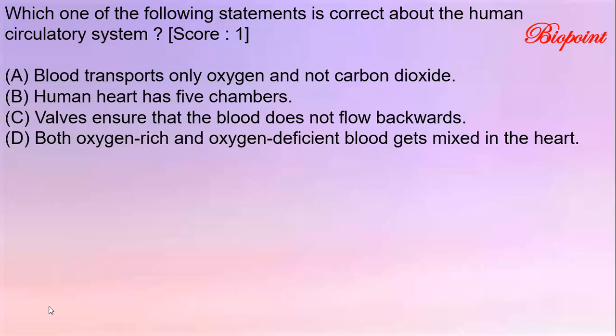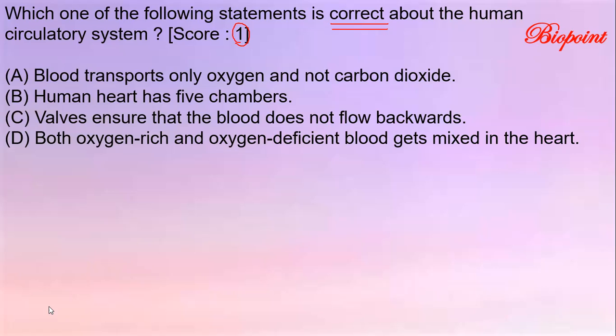Question number 1 is on your screens right now. It is a 2020 CBSE board question, the first biology question from the Set 1 paper, and it was a multiple choice question. So comment the answers fast on the chat box. Which one of the following statements is correct about the human circulatory system? Read everything very carefully. It's a multiple choice question, therefore it scores 1 mark. Just comment the answers on the chat box, everybody.